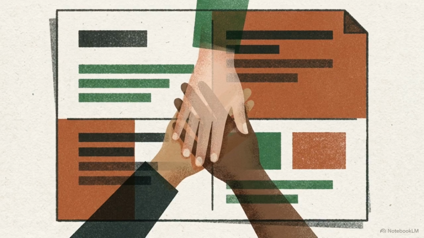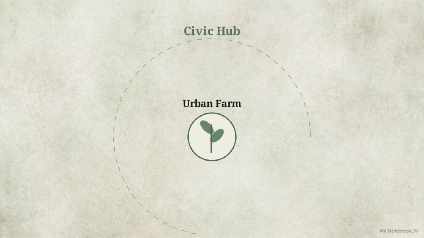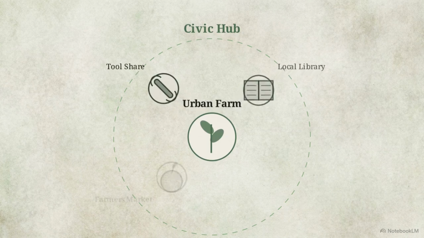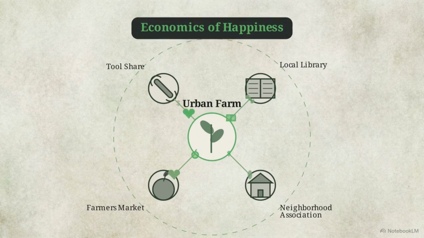Step 4 is the coalition pitch. This is where you identify the local partners needed to present this roadmap to your city council. A common failure is pitching this as a niche gardening interest. That framing often makes it easy for local politicians to dismiss the project. To avoid that, map your local civic hub. Identify established groups like tool shares, the local library, farmers markets, and neighborhood associations to co-sponsor your roadmap.